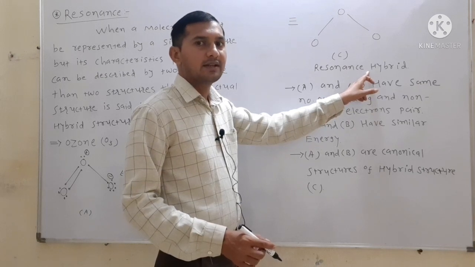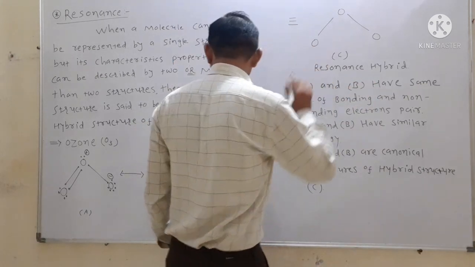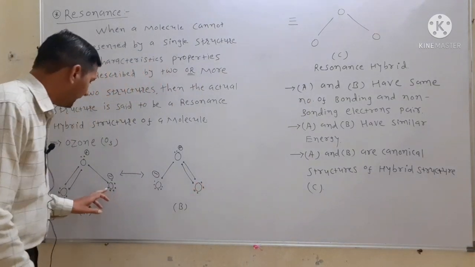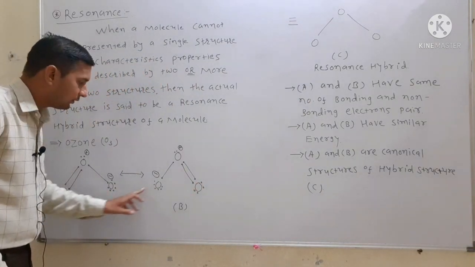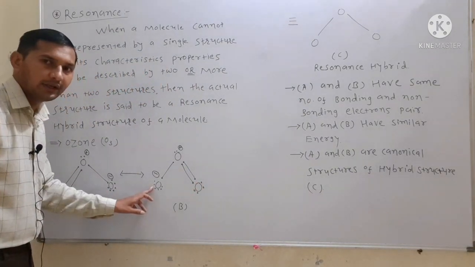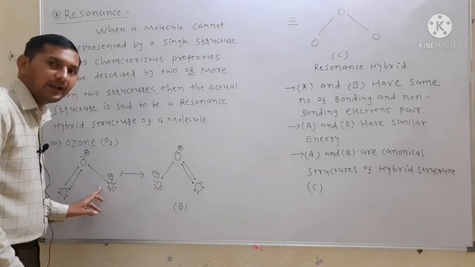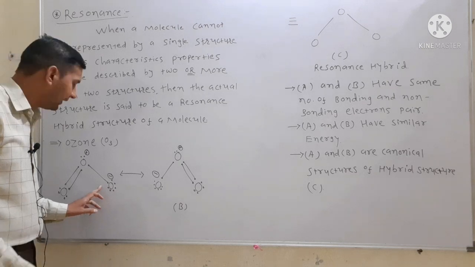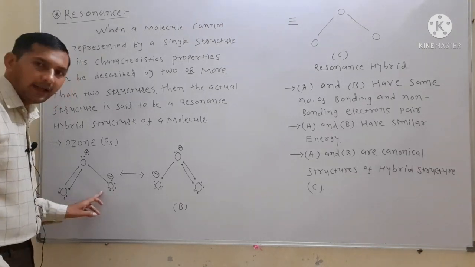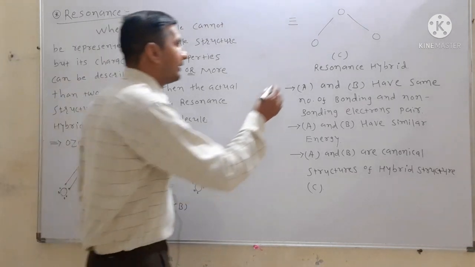In this structure C, the negative charge is shifted from right to left, meaning the double bond is shifted left as well as right. So the negative charge is dispersed between two oxygen atoms. So we can write this.